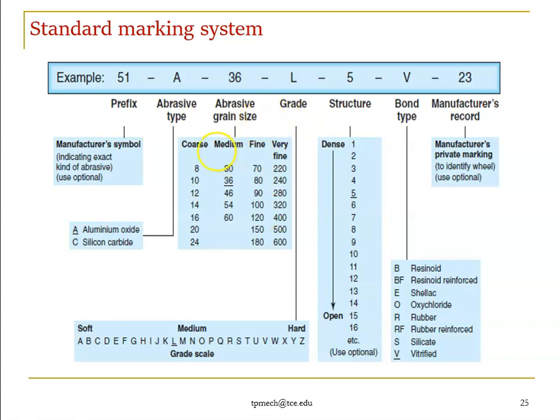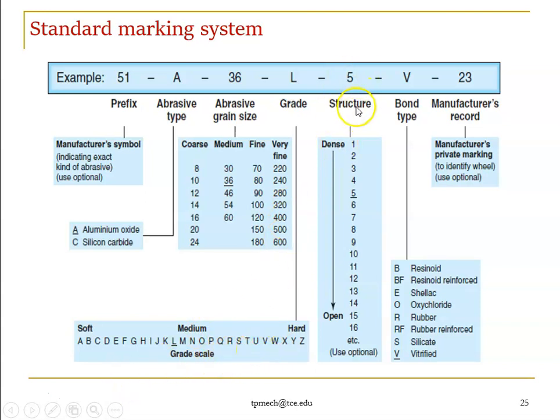The next one is grade, right? Grade means how the wheel behaves, whether it is soft, medium or hard. It runs from A to Z. A means very soft, and Z means very hard, right? Based on the sequence, for example, if it is L it means medium, and if it is U it is intermediate between medium and hard, right? So from A to Z we have the grades.